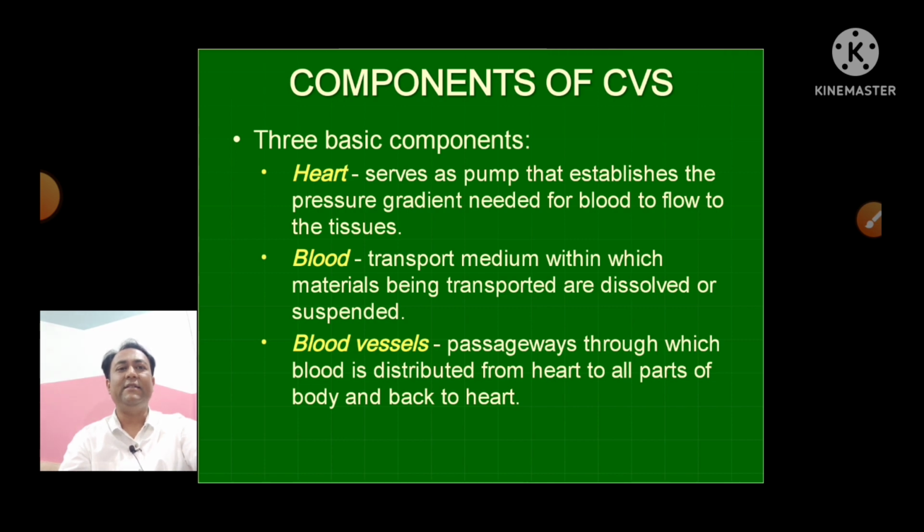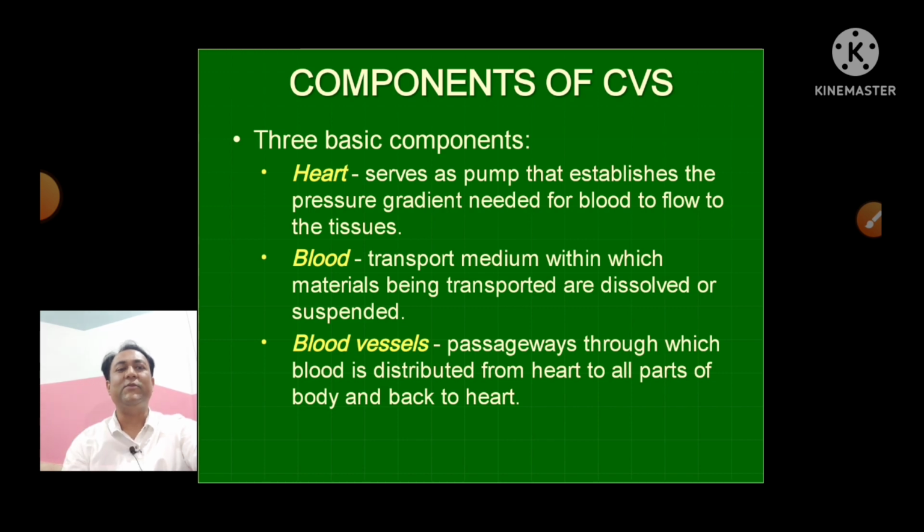The main 3 components of the CVS are the heart, blood vessels and the blood. The heart serves as a pump which establishes the pressure gradient which is required for the blood to flow to the tissues. The heart works like a machine, a motor, which pumps the blood and creates the required force, due to which the blood circulates in the whole body.